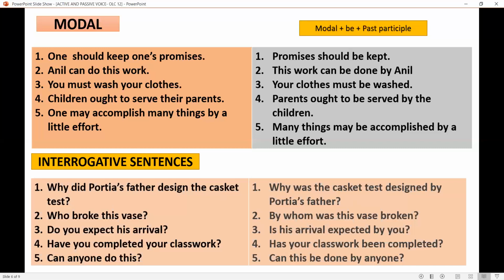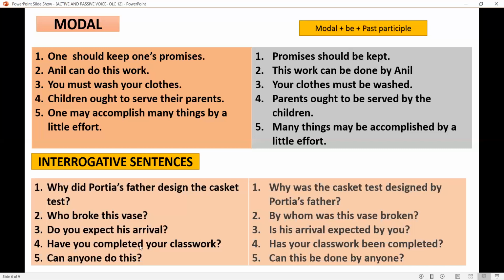Third one. Do you expect his arrival? Is his arrival expected by you? Remember not to change the tense of the sentence. Here, the second one, broke is past tense, simple past, so was broken. And in the third one, do expect changes to is expected. So we have not changed the tense of the sentence.